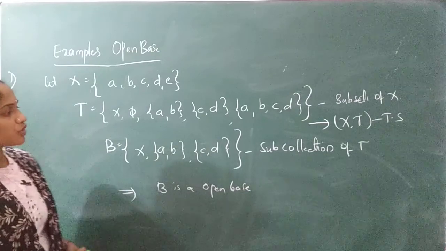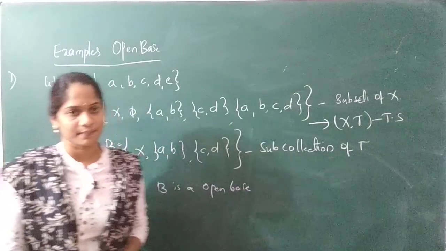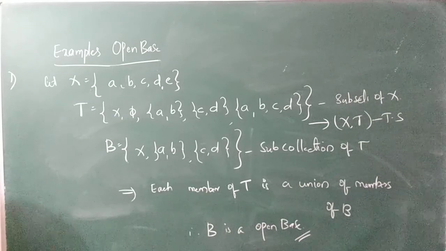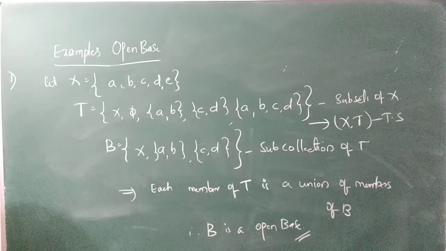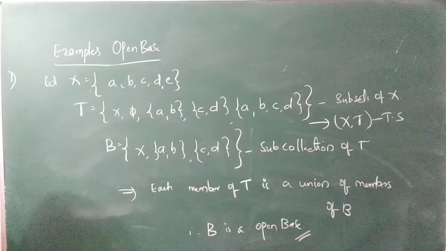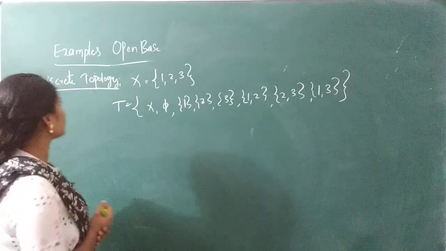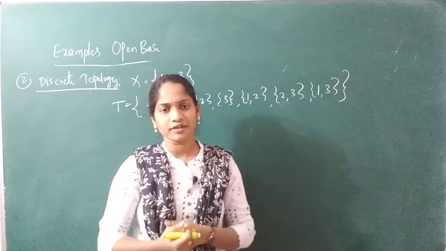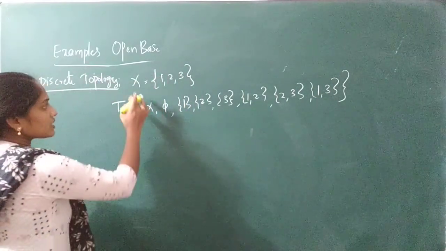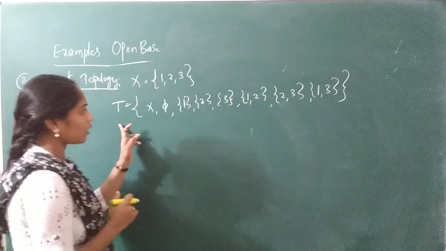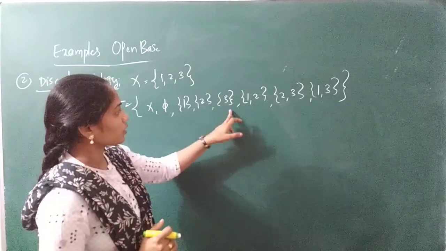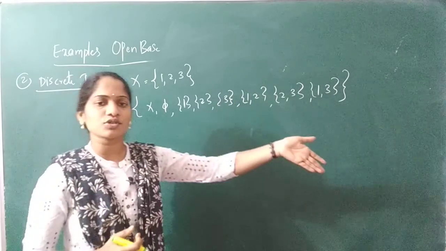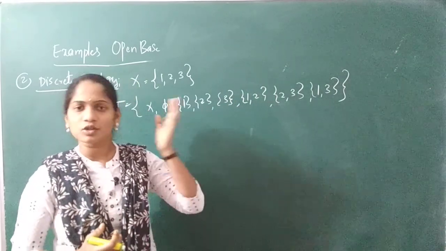So in the same procedure, let us do another example. Let's take a discrete topology, just taking 1, 2, 3, for that reason I'm taking discrete. So this is your X and I'm considering some tau: X, 1, 2, 3 and 1, 2, 2, 3 and 1, 3. So by verifying the three conditions, you can conclude that this X comma tau is a topological space.